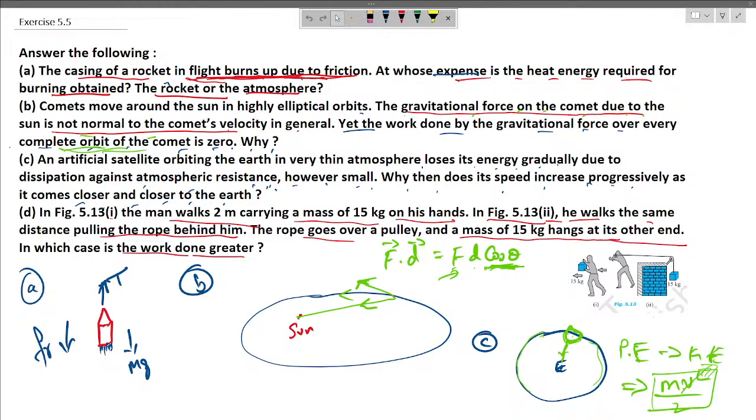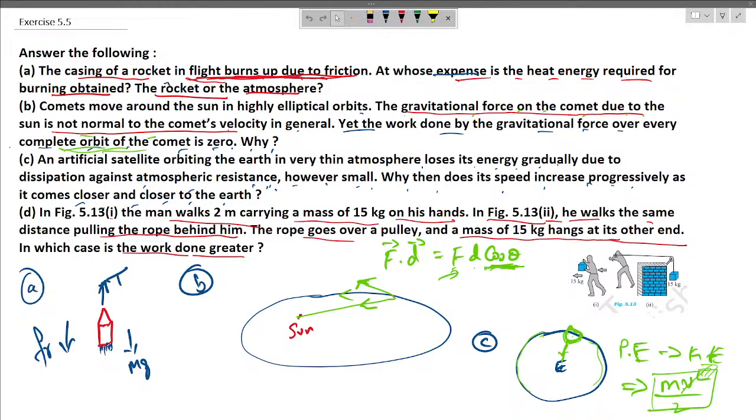Now in the fourth question, we see in figure 5.13 a man walks 2 meters carrying a mass of 15 kg in his hand, and in the second figure we see that he walks the same distance pulling the rope behind him. The rope goes over the pulley and the mass of 15 kg hangs on its other end. In which case is the work done greater?